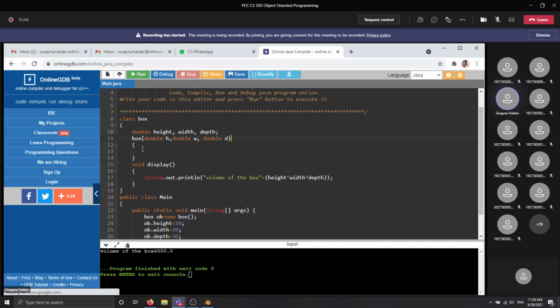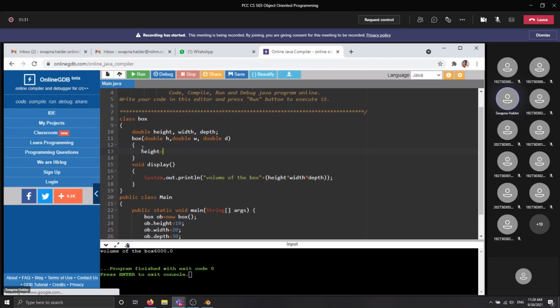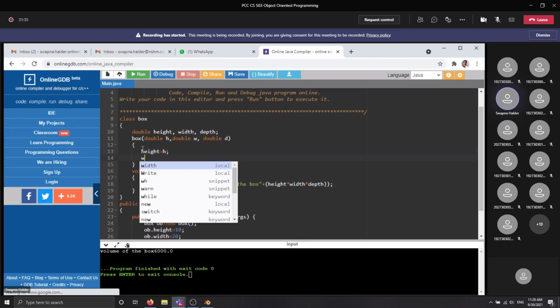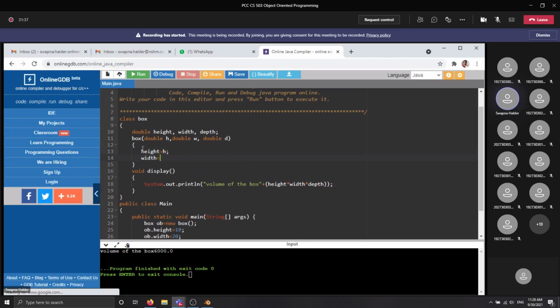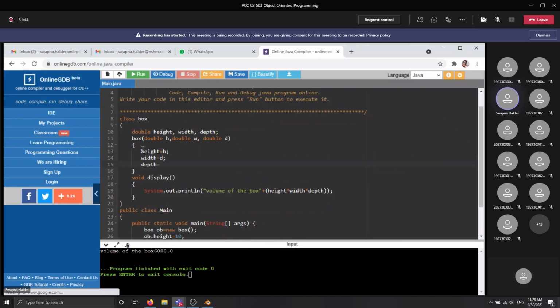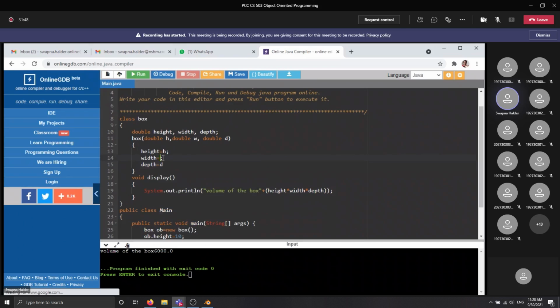So after declaring these values, we need to assign them to your class variables. So height equal to H, width equal to W, and depth equal to D. Okay, now look what happened.